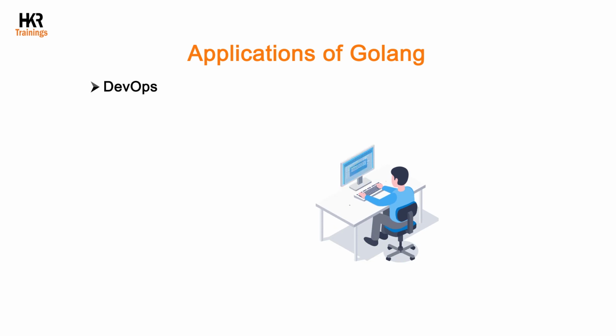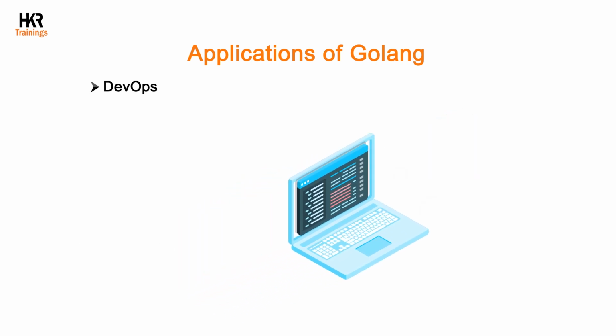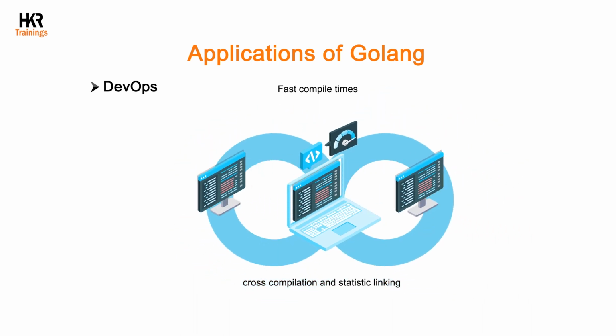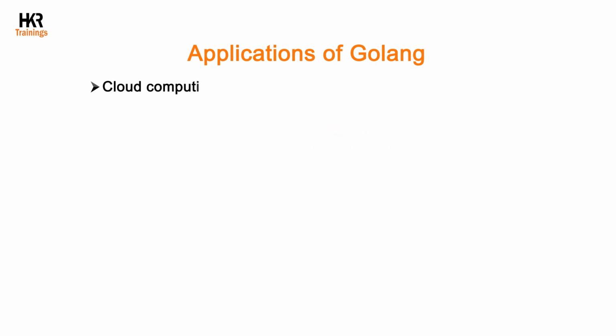DevOps. Golang can be used for DevOps automation like building command-line tools, containerization and deployment automation. Features of Golang like fast compile times, cross-compilation and static linking make it an ideal choice for building small, portable and efficient binaries.